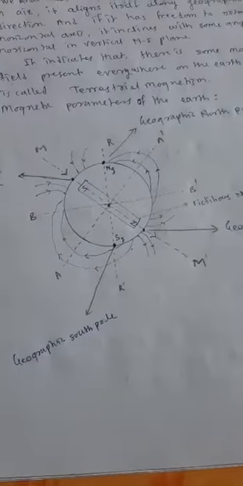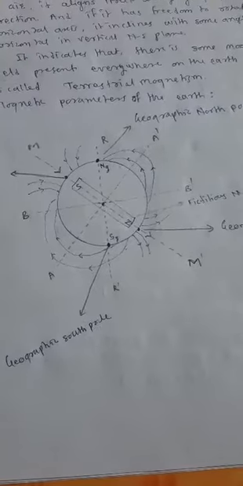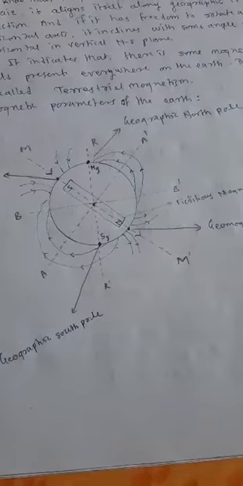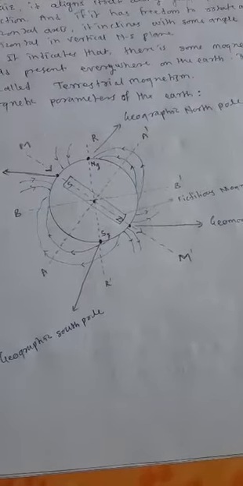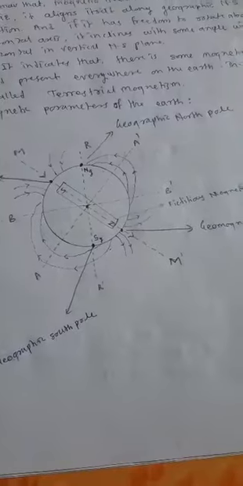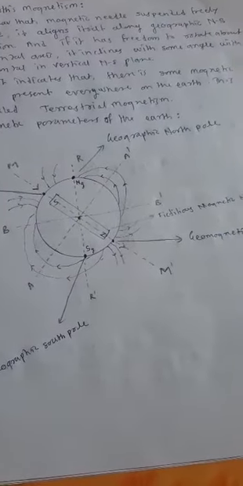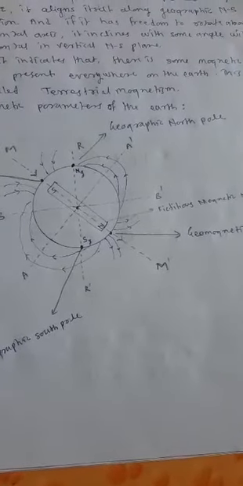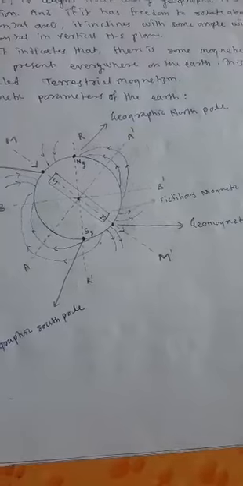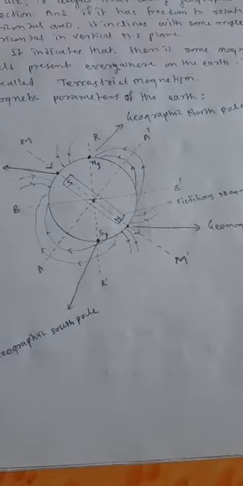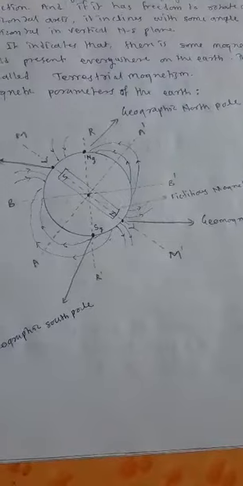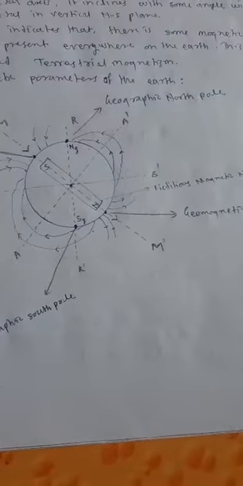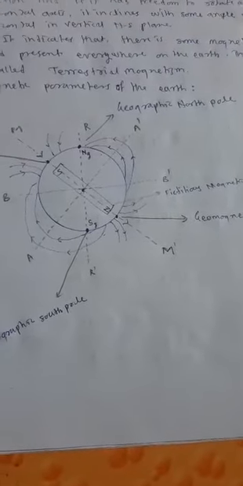The end tip of the bar magnet which points towards the north side of the earth is called the north pole, and the end tip which points towards the south of the earth is called the south pole. Means a magnetic needle or bar magnet suspended freely in air aligns itself along the geographic north-south direction, and if it has freedom to rotate about a horizontal axis, it inclines at an angle with the horizontal in the vertical north-south plane.